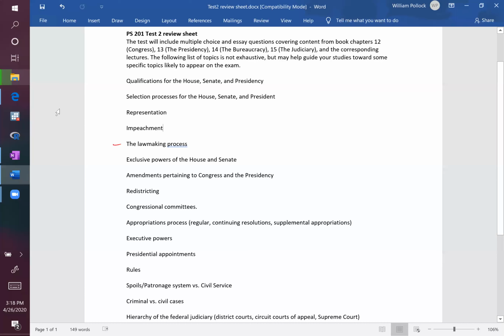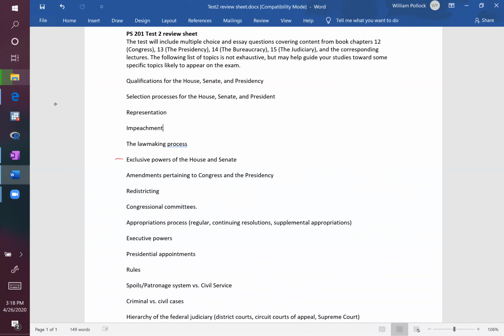We discussed the primary role of Congress. Congress does a few different things other than lawmaking, but lawmaking is really their bread and butter. It's why a legislative body exists as an institution, to pass legislation. And so we spent a fair bit of time talking about that process, and I would just revisit that overall discussion in anticipation of the test.